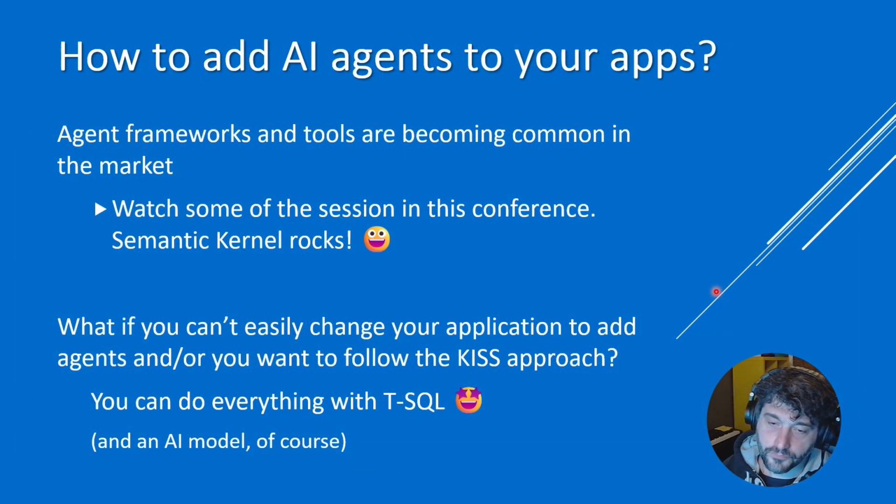Before moving to the demo, I want to answer a couple of common questions, like how do I apply this concept to my application? Well, first of all, agent frameworks are becoming common. There are a few samples in this conference also. Semantic Kernel is one of my favorites, but there are many available. And the main problem is what happens if you already have an application and you cannot just change it, right? Maybe it's an existing application that could be changed but requires a lot of effort. Maybe you just want to have a KISS approach, so keep it simple, push the AI in the database and make it available to any of your applications without changes.